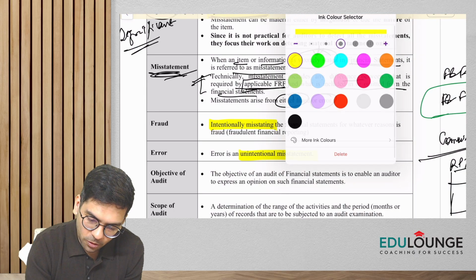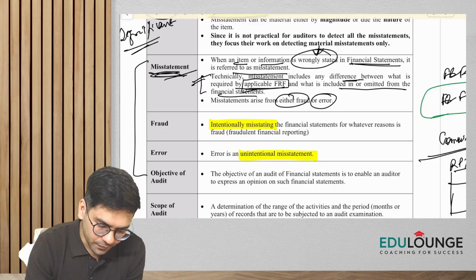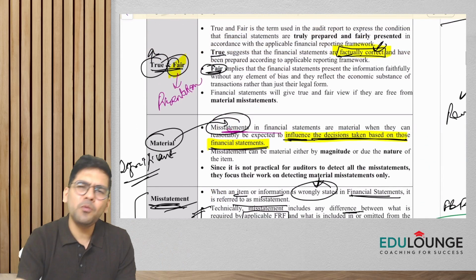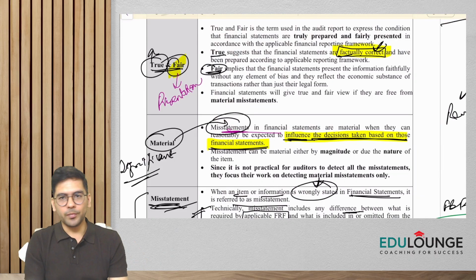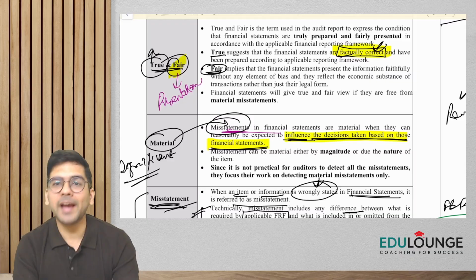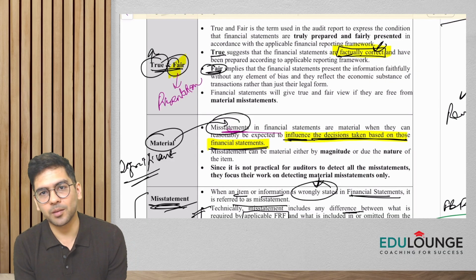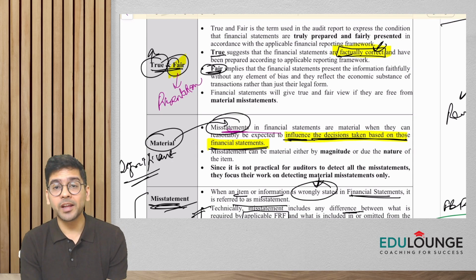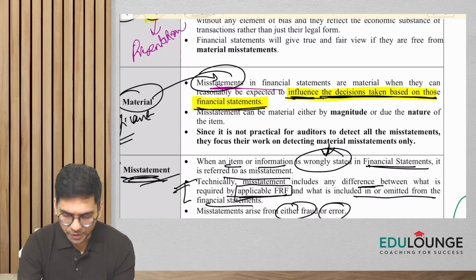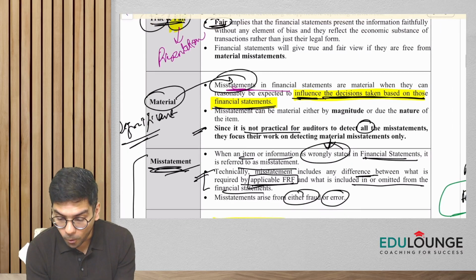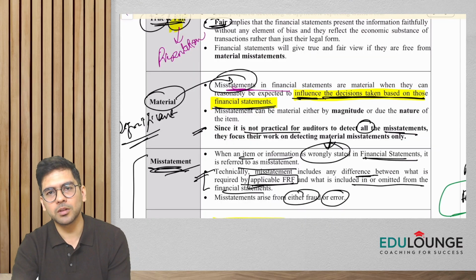So this is, guys, all about misstatement. But now the question is, in auditing, we'll always come across the word material misstatements. Please remember, guys, as an auditor, we shall not be able to check all the misstatements in the financial statement. There might be so many transactions, right? So as an auditor, I have mentioned a point here also. Since it is not practical for the auditors to detect all the misstatements, it will not be possible.